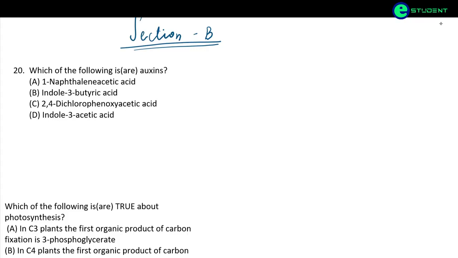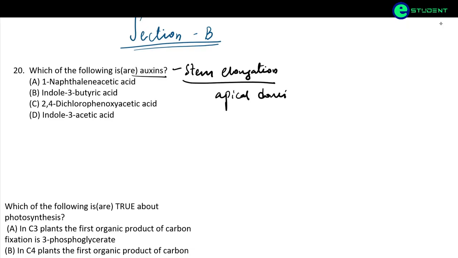So, what are auxins? Auxins are responsible for promoting stem elongation. They are also responsible for maintaining apical dominance. So what is apical dominance? Suppose this is a stem; auxins only promote the elongation of this apical stem, and they will inhibit the growth of the lateral buds. So this is responsible for maintaining the apical dominance.